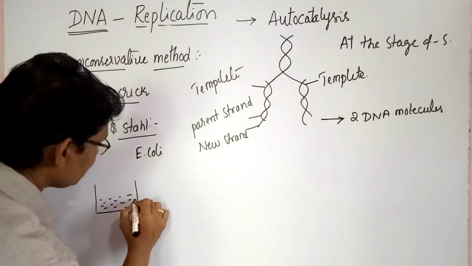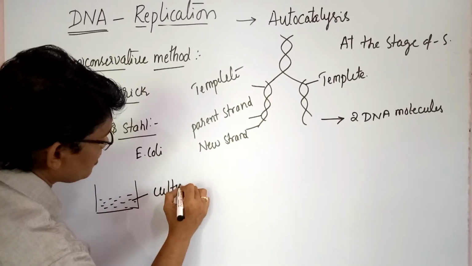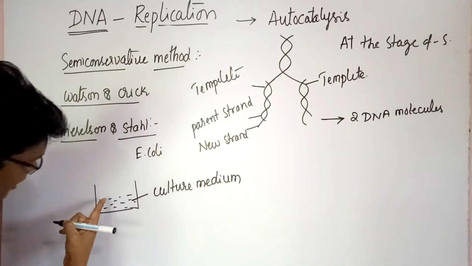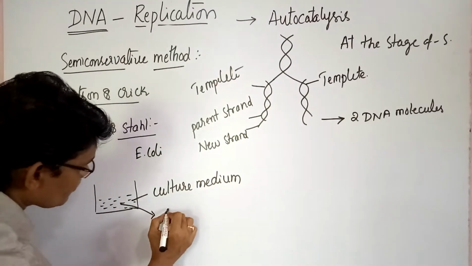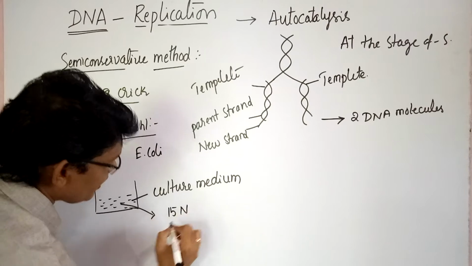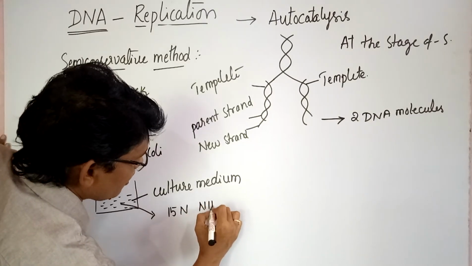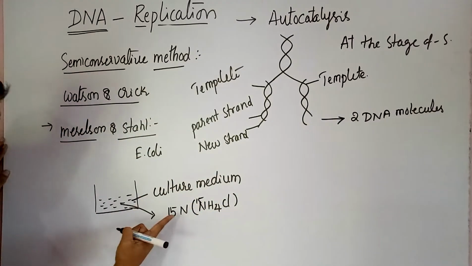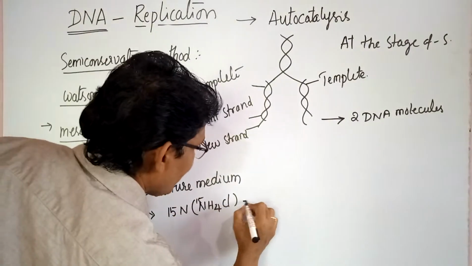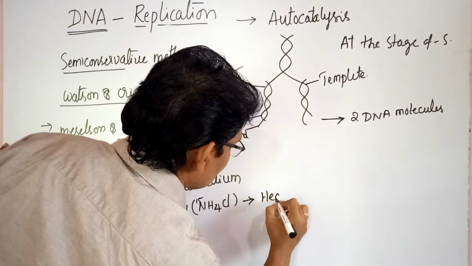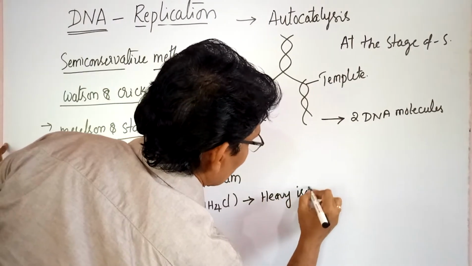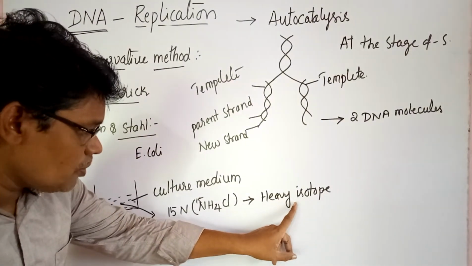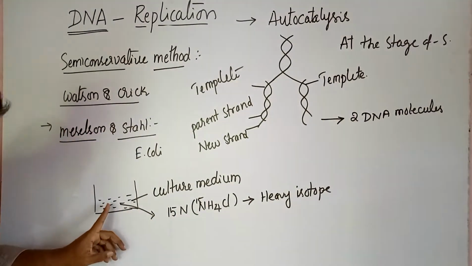This is the culture medium containing 15N, NH4Cl with 15N, which is called a heavy isotope. This heavy isotope was first used in the culture medium.